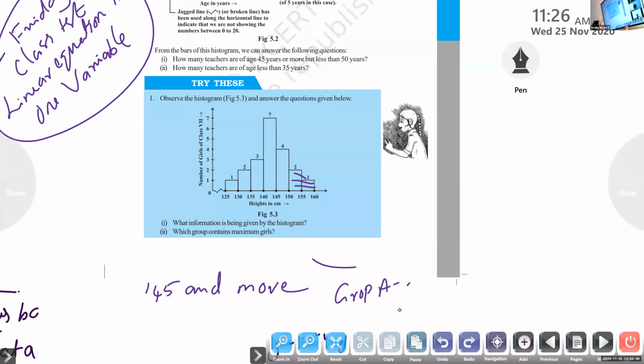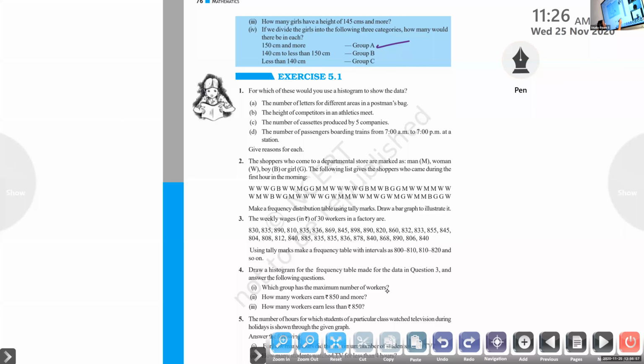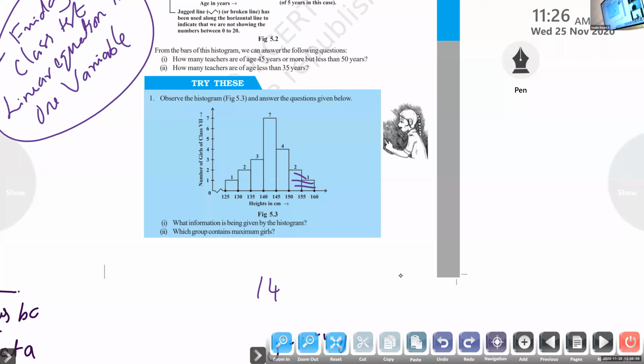How many are there? 11, because these two bars are more than 140 and less than 150. So these 2 bars, 7 plus 4.